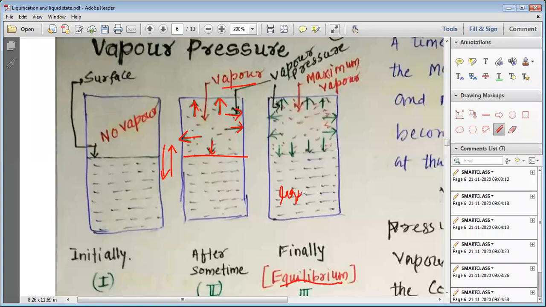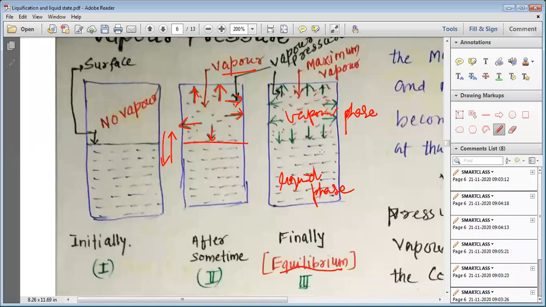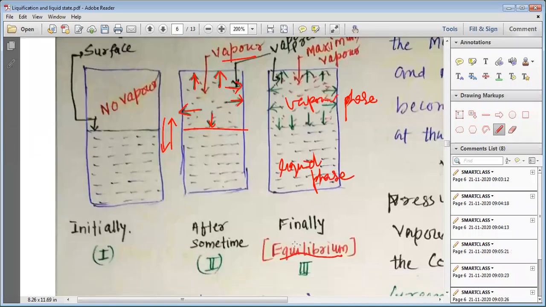This is the liquid phase. This is the vapor phase. And there is an equilibrium established between the vapor phase and the liquid phase.